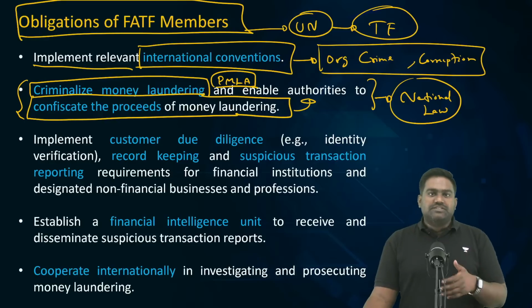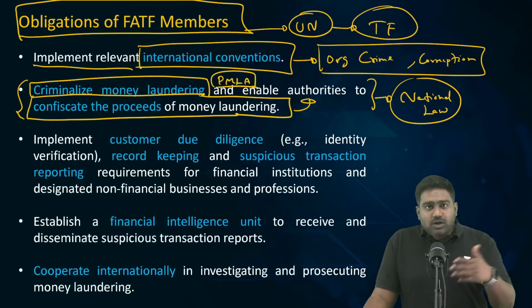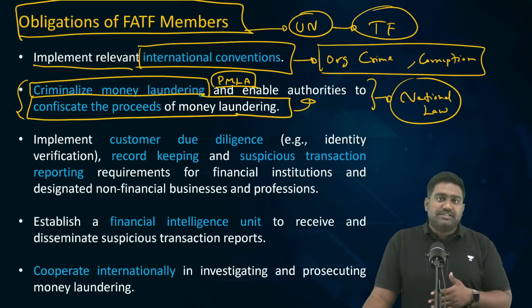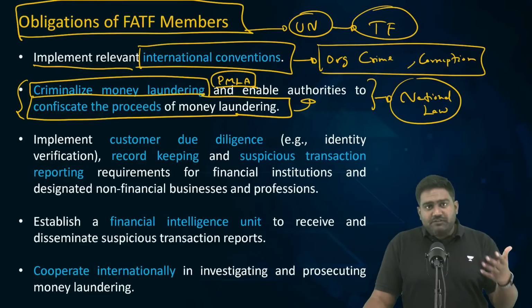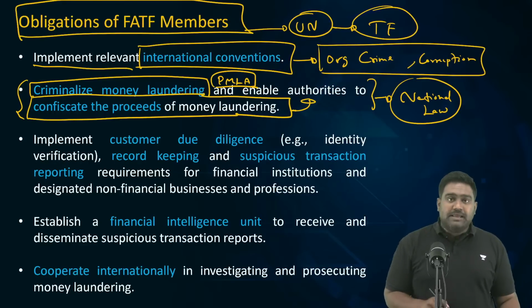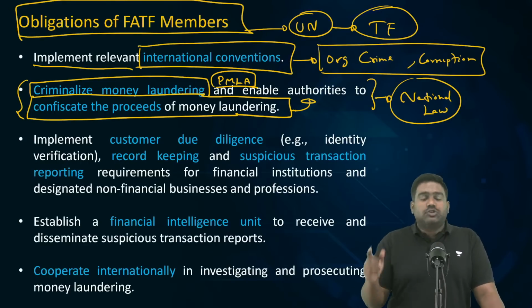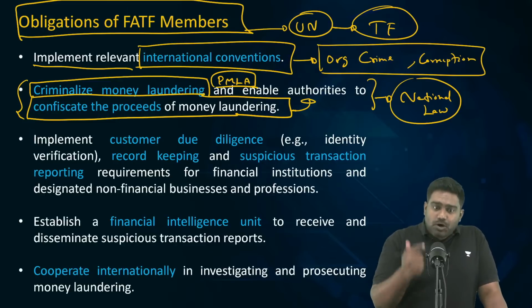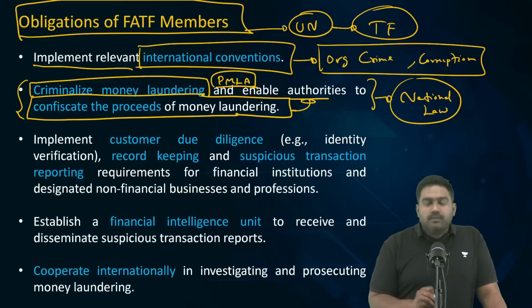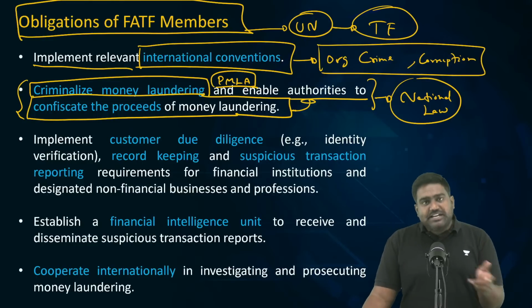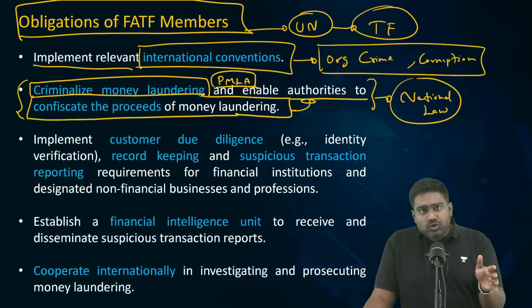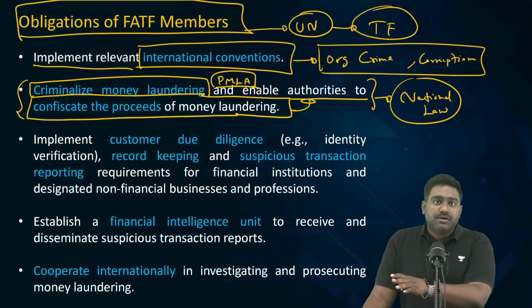Whatever proceeds arise from money laundering, it could be liquid assets or immovable assets that the criminals would have procured by using laundered money, ill gotten wealth. Those assets should be confiscated by the authorities. So, this provision should be provided in the law. Confiscation of the proceeds of money laundering and attaching those assets as part of the case.